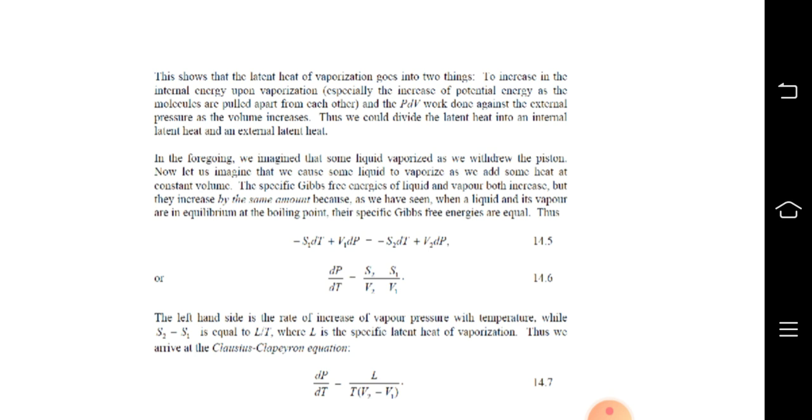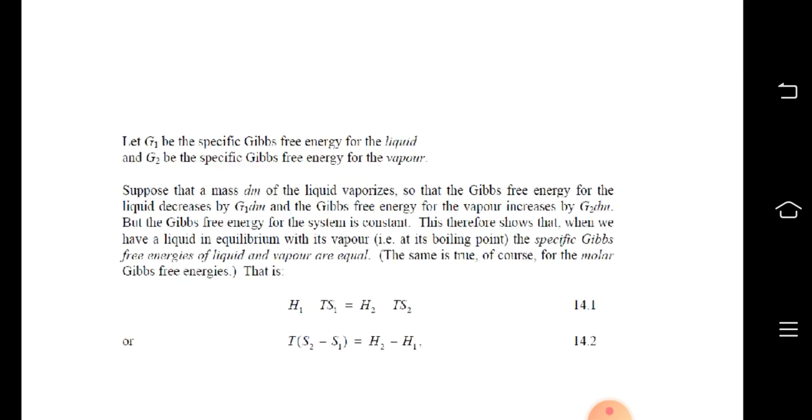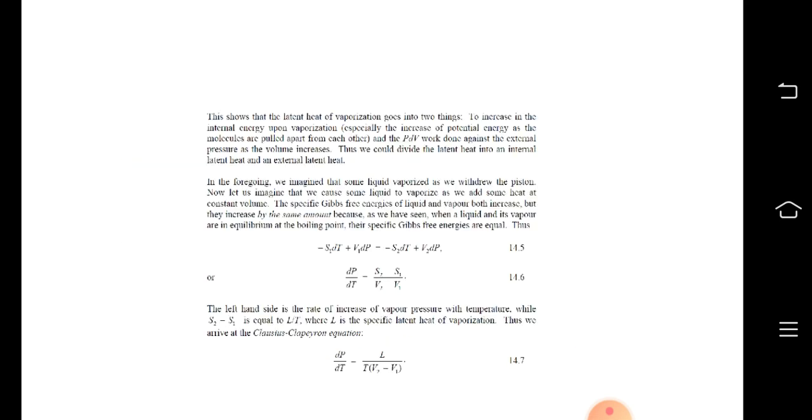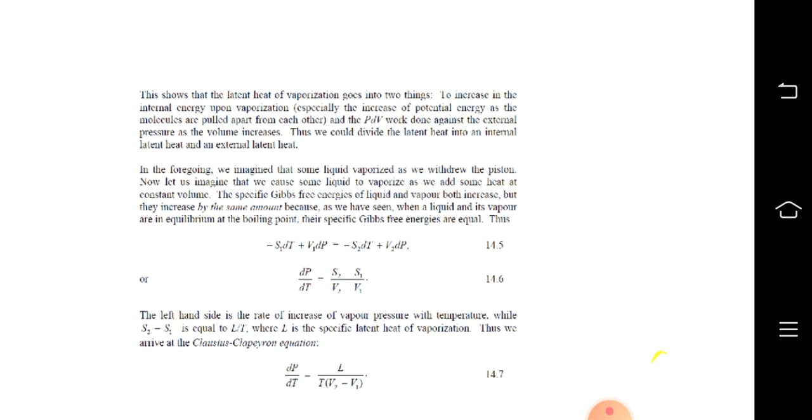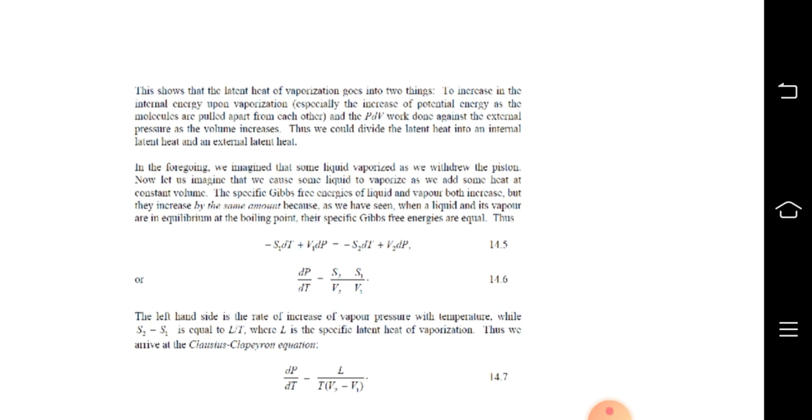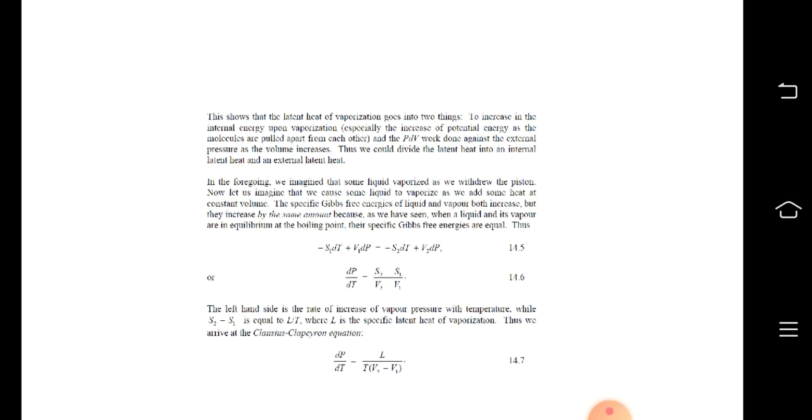Rearranging the equation, we arrive at dP upon dT is equal to (S2 minus S1) upon (V2 minus V1). The left hand side is the rate of increase of vapor pressure with temperature, while S2 minus S1 is equal to L upon T, where L is specific latent heat of vaporization. Thus we arrive at the Clausius-Clapeyron equation: dP by dT is equal to L upon T times (V2 minus V1).